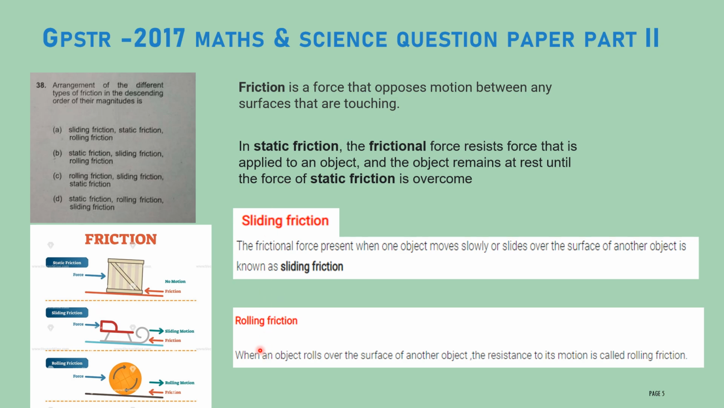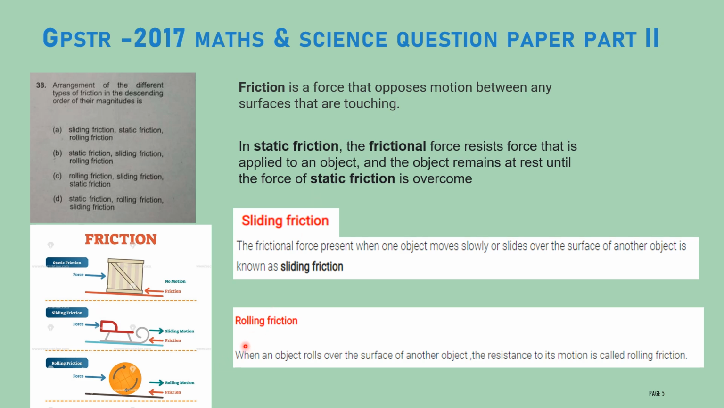Let us discuss the next one, sliding friction. The frictional force present when one object moves slowly or slides over the surface of another object is known as sliding friction. Once static friction is overcome, the object will start moving slowly. In this case, the applied force is more than the frictional force, so the object starts moving. Therefore, the magnitude of sliding friction is less compared to static friction.